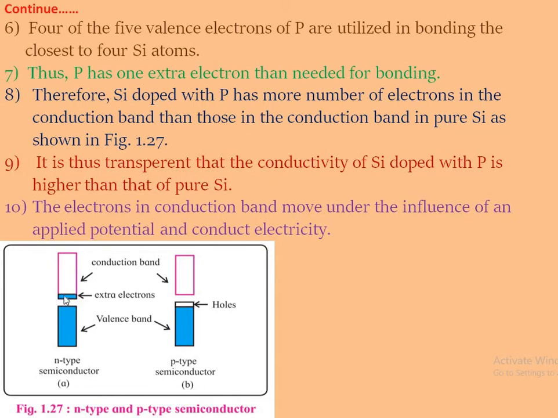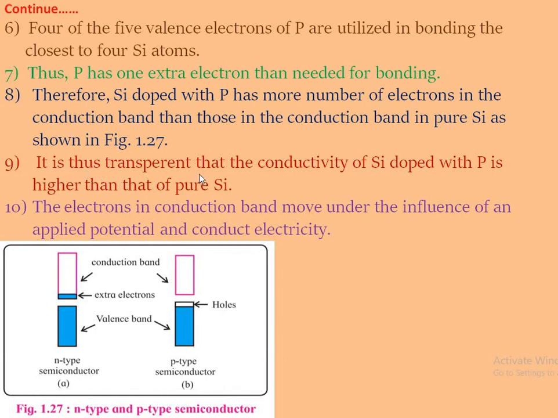Therefore, the number of electrons present in the conduction and valence band is in excess as compared to the number of electrons in the conduction and valence band in p-type semiconductor materials.